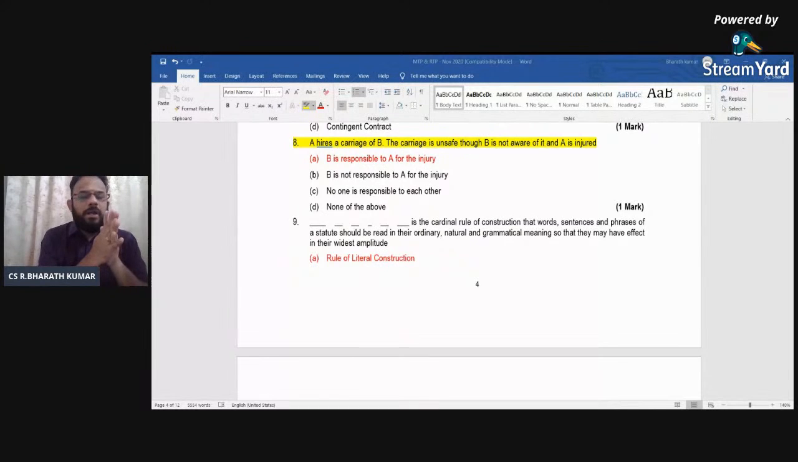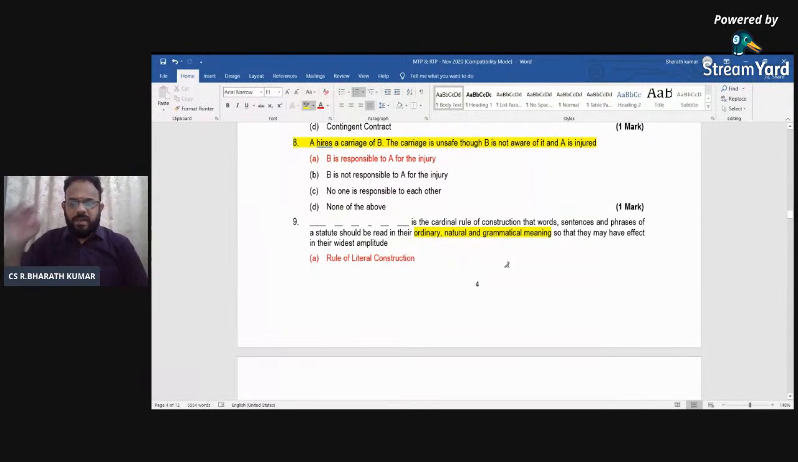I would have told what is going to be for what meaning, whether it is sensible meaning, ordinary meaning, or ambiguous meaning, whether it is of the same kind of species, whether you will have to go back to the history and find out what is the purpose of the act. All these things, one keyword I would have told you. Based on that, this is the cardinal rule of construction, where the words, sentences, and phrases should be read in ordinary, natural, and grammatical meaning.